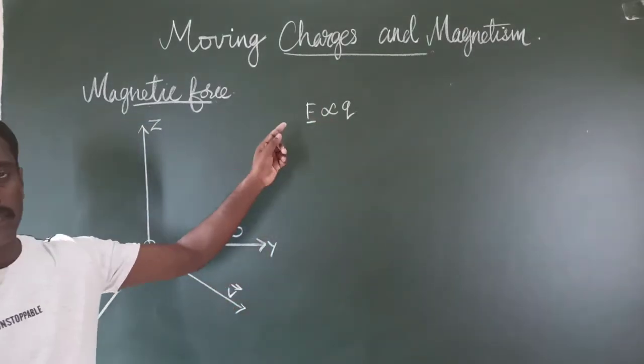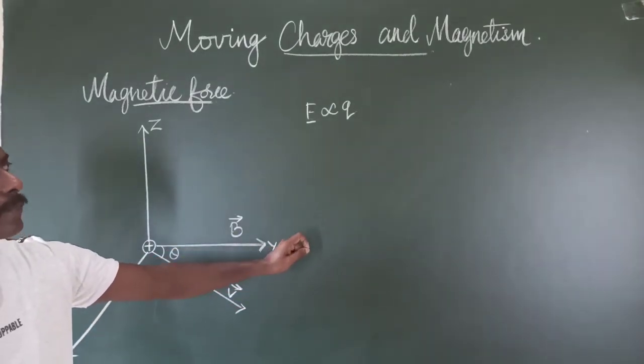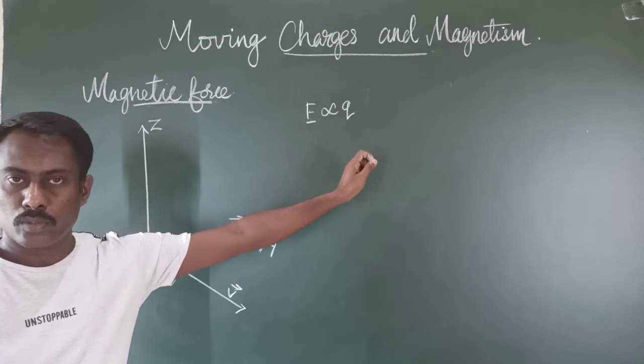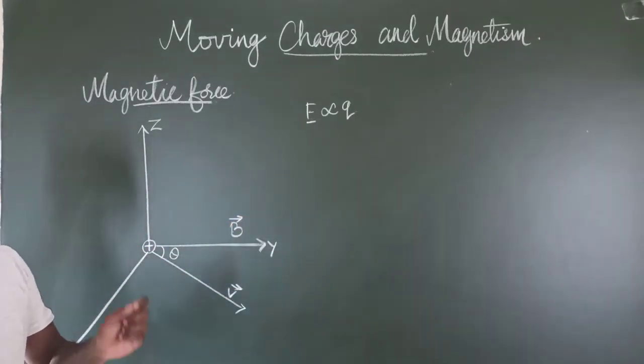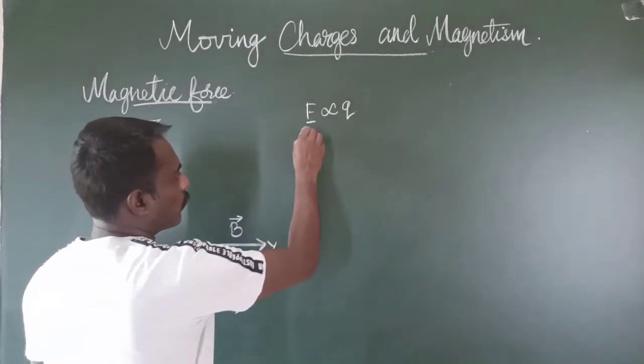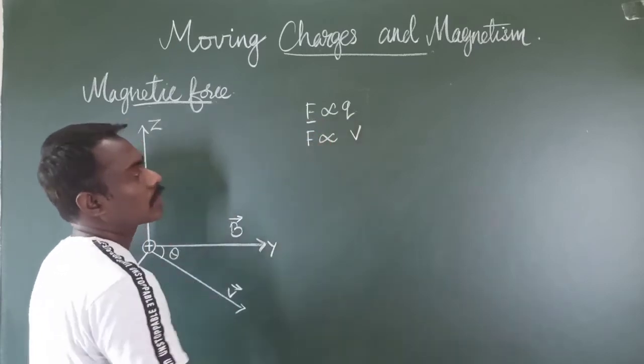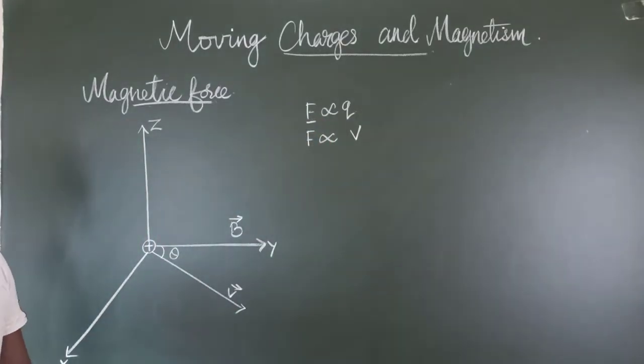Here F is the magnetic force exerted on the material or the conductor, and Q is the magnitude of charge. Then what is the second factor? Second, the magnetic force is directly proportional to the velocity.